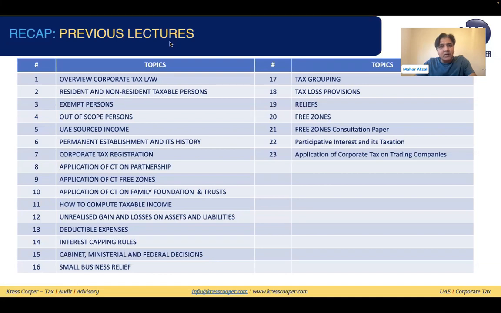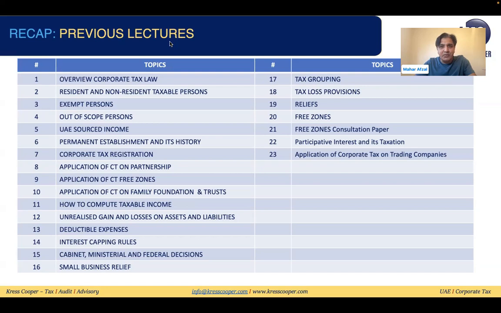We have discussed how to compute the taxable income, realized and unrealized gains and losses, deductible expenses, and interest capping rules in detail. We have discussed a summary of various cabinet decisions and ministerial decisions. We discussed small business relief.